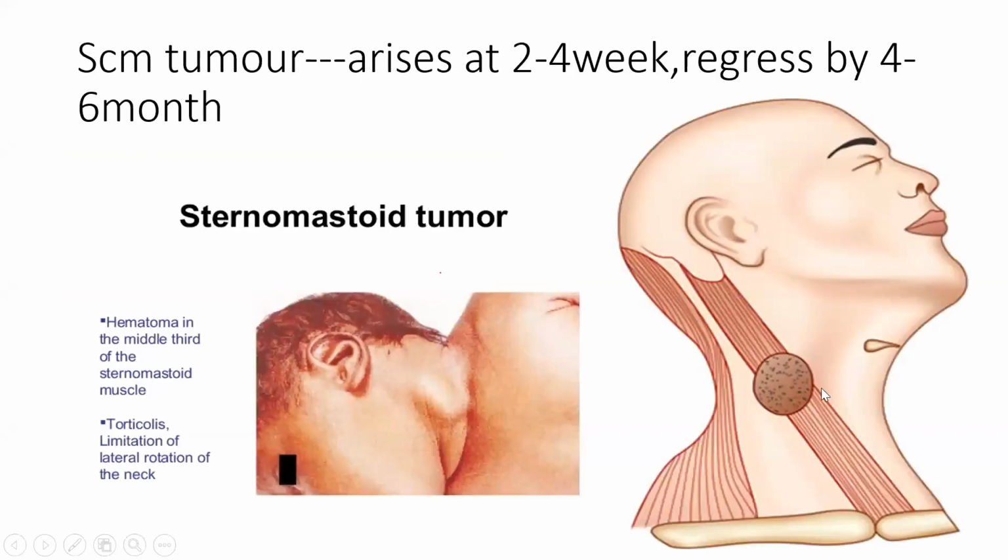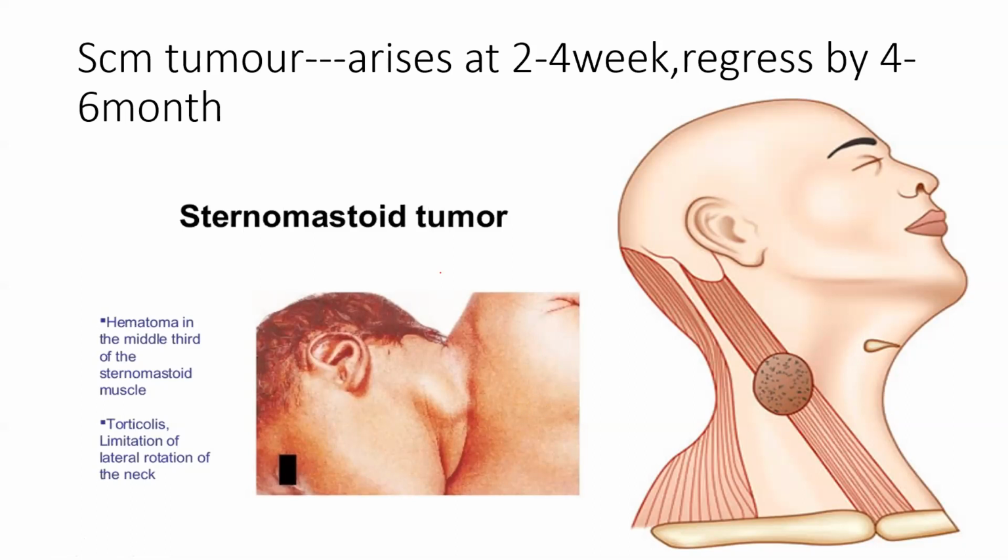So this is a sternomastoid tumor. Whenever you talk of muscular contraction, in children we sometimes see a swelling in the sternocleidomastoid. Initially, like in this child, there is a swelling in the sternocleidomastoid which arises in the first month. After one month from birth, you will find there is something on the sternocleidomastoid which feels like a tumor or some swelling. It is known as a sternocleidomastoid tumor or sternomastoid tumor.